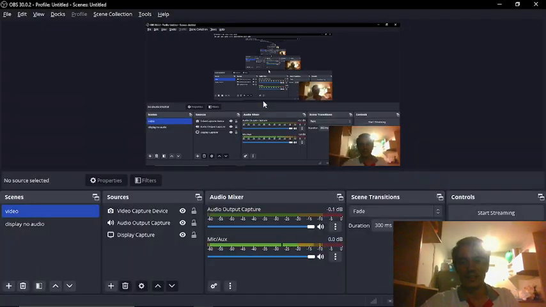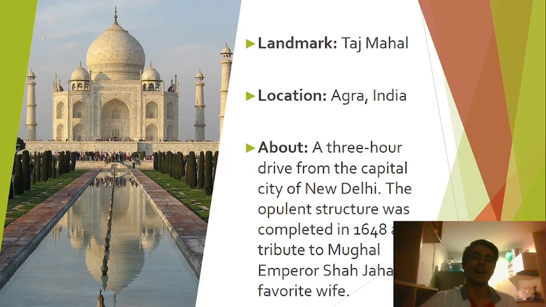Next one, another Asian monument, Taj Mahal. Taj Mahal, this time Agra, India. From India, right? A lot of people go to India just to see Taj Mahal, right? It's a majestic monument. Let's see the facts.